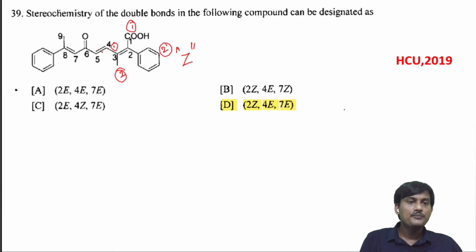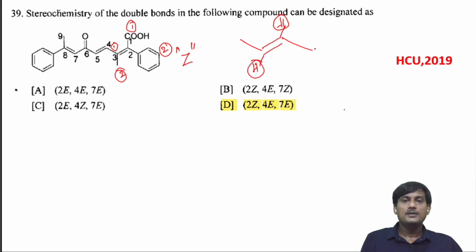Let's take the third position. Okay, this one is first priority. Let's take the fourth one. Here you have carbon, here also you have carbon, and here you have hydrogen. Hydrogen is the least priority, on opposite sides. First priority also on opposite sides. So this one is E.